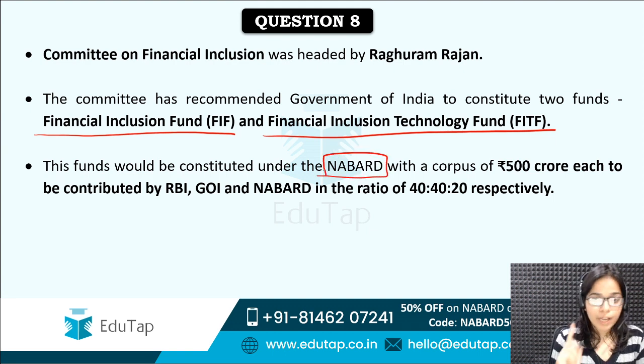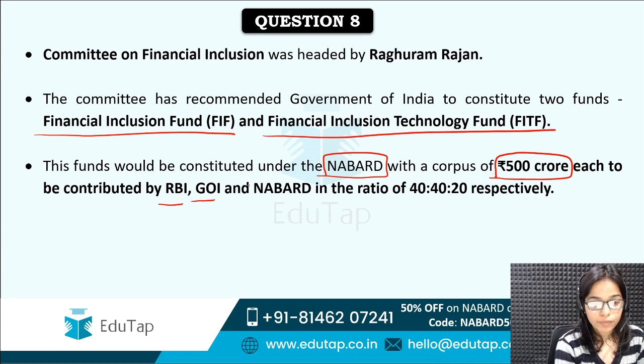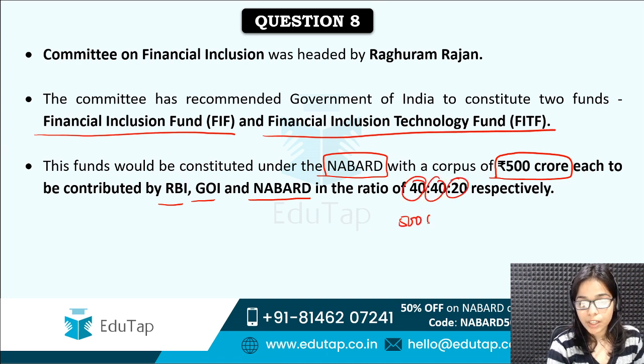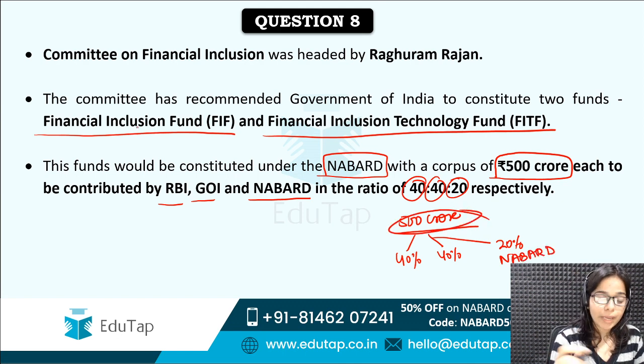That is again a very important point, and these have a corpus of 500 crore rupees each, to be contributed by RBI, Government of India and NABARD in the ratio of 40-40-20. So 500 crore is the corpus of each of them, and out of these 500 crore, 40% will be given by RBI, again 40% will be given by Government of India, and the remaining 20% will be given by NABARD. In this way, these 500 crores will be contributed to make these funds, Financial Inclusion Fund and Financial Inclusion Technology Fund.